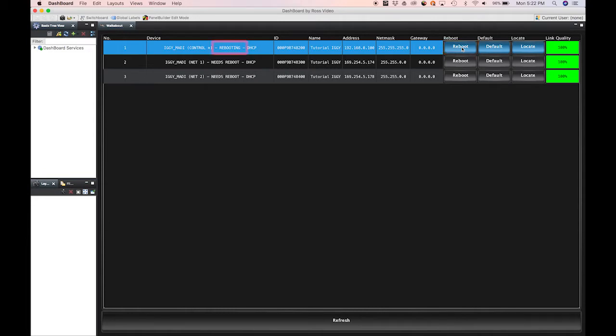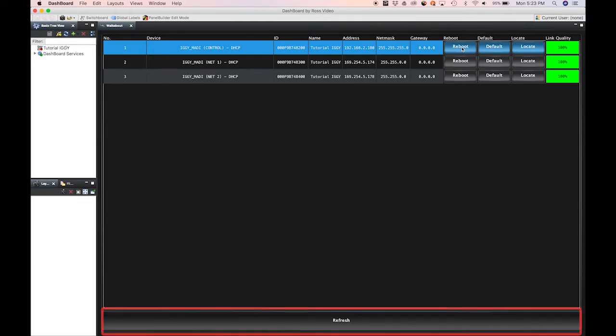The word rebooting will appear in the device column during this process. After the Iggy is back up, the word rebooting will disappear. You may need to click the Refresh button to show the updated status of the Iggy after the reboot. With your Iggy's IP address now configured to match the same subnet as your PC, your Iggy should now appear on the left in the dashboard device tree.